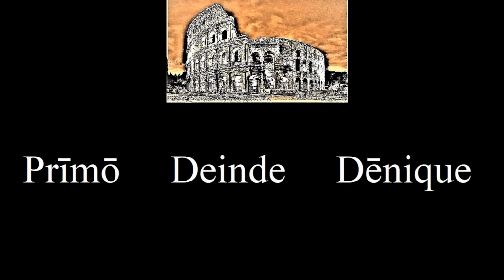Finally, in the story, you will see consecutive sentences starting with these three words. Primo, deinde, and denique. We already know that deinde means then, and you may be able to guess that primo means first. Denique is used to say and then or finally. So we can see that these words are used to narrate a sequence of events. Let's start the story now.